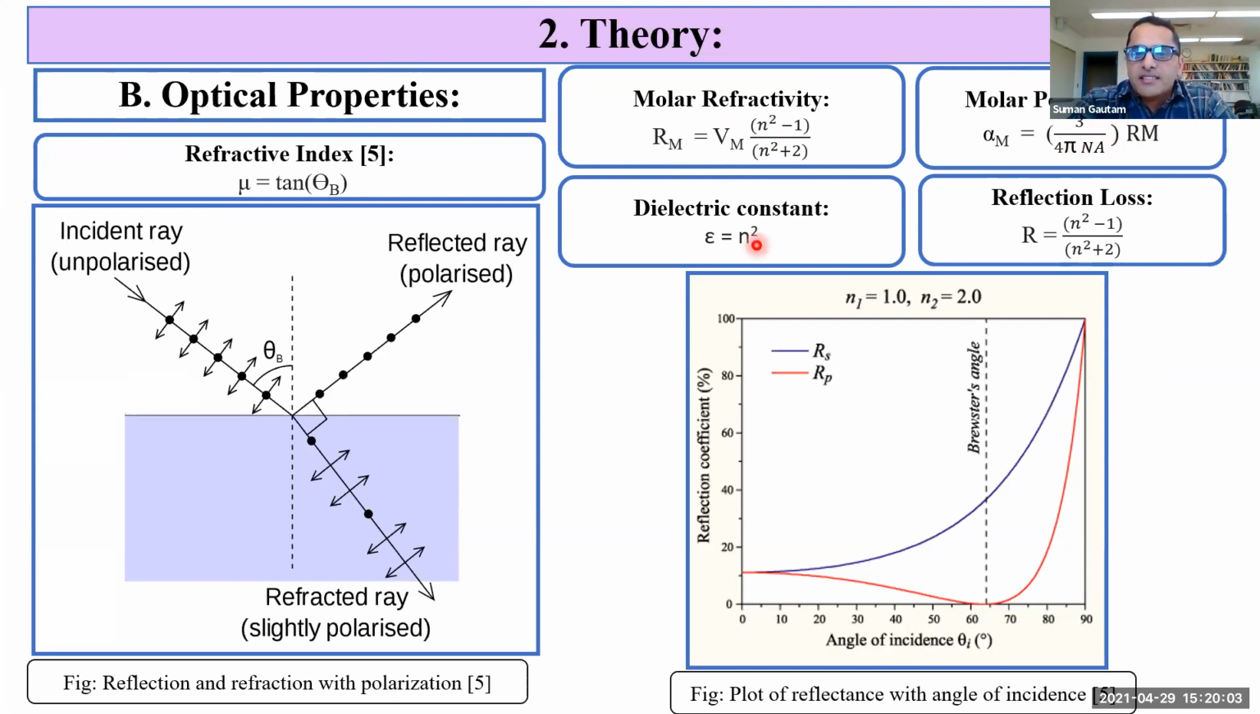Dielectric constant is defined as the ratio of permittivity in a medium to the permittivity in vacuum. So in the case of a dielectric medium, refractive index is directly proportional to the square root of the dielectric constant. The part of the energy that is reflected from the surface is given by the reflection loss. It depends upon refractive index and is shown in the equation here.